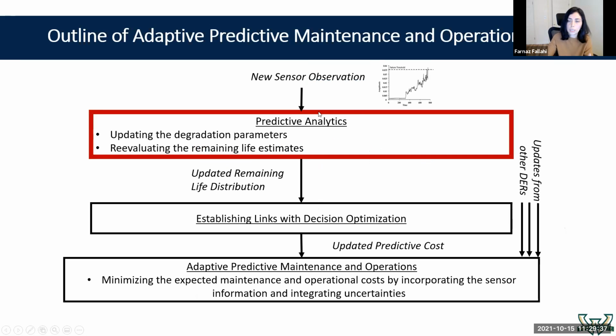So this is the general framework of our model. We modeled the degradation of the unit. We got new sensor observation. In the next step, we will update the degradation parameter distribution, get a better, more accurate degradation model, and then evaluate and calculate the remaining life or failure time of our unit.